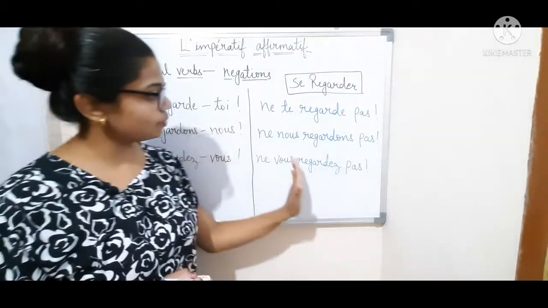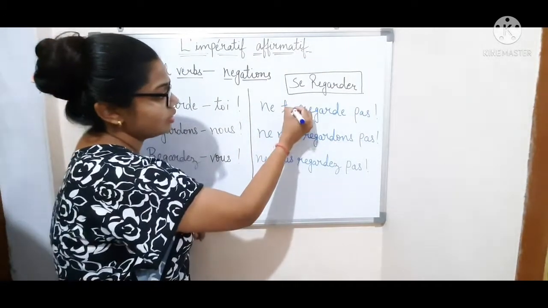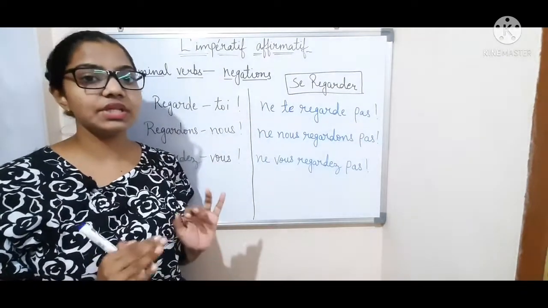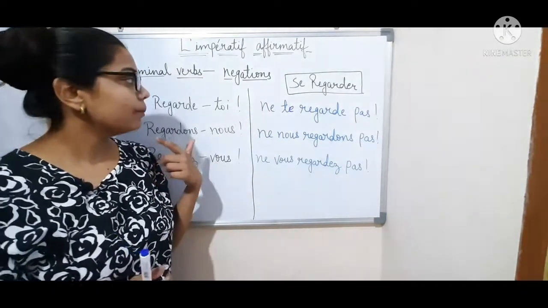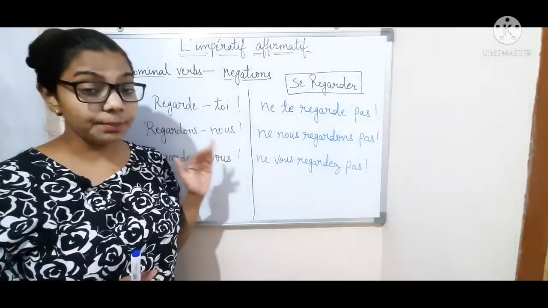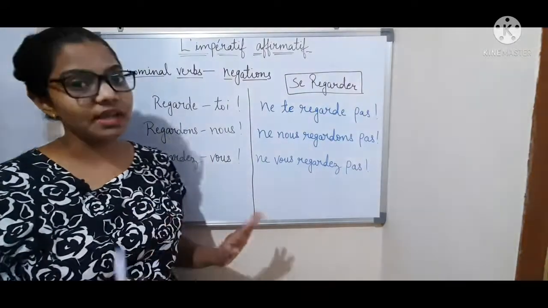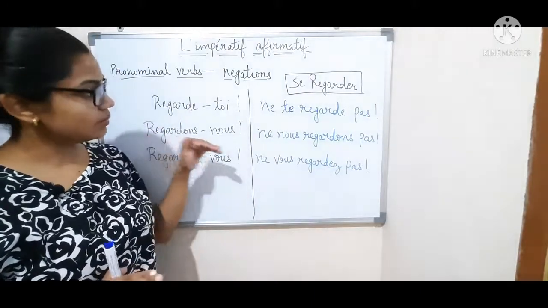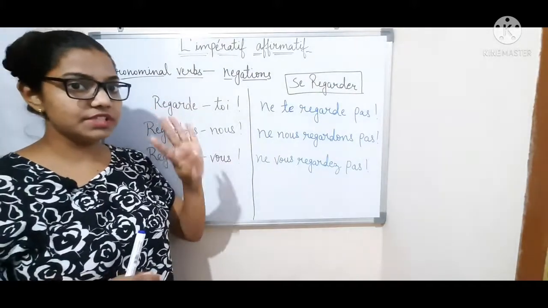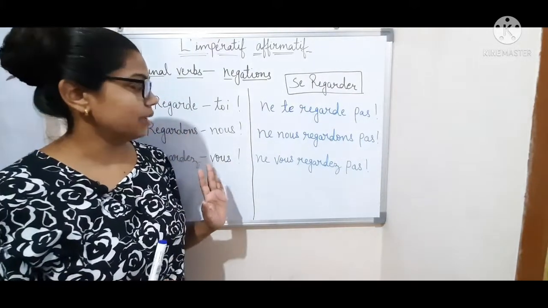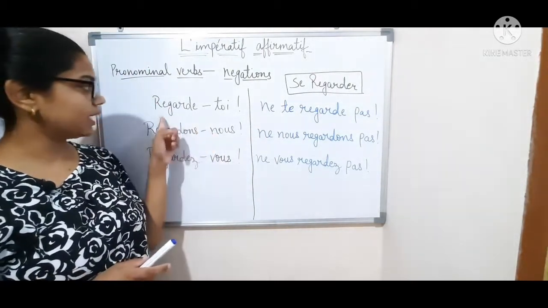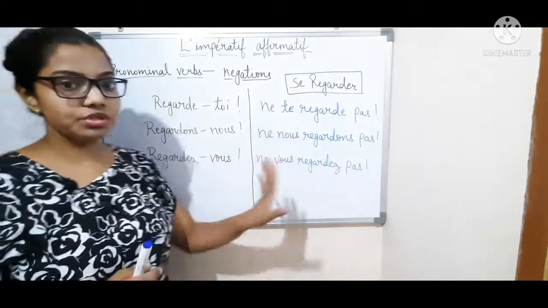But how to do negations? We don't have to change anything in the negations. When we have to make a sentence from positive to negative with pronominal verbs in imperative sentences, we don't have to change anything. We just follow the rule, these 4 rules. We don't have to change anything, like we did just now when we inverted the order. So here we don't have to do anything like that.